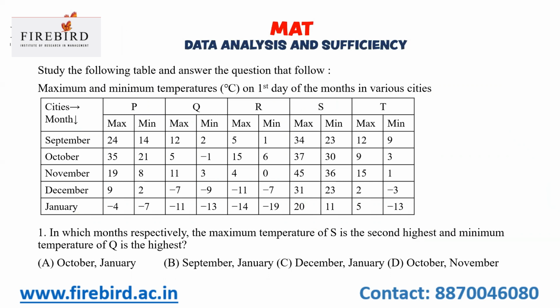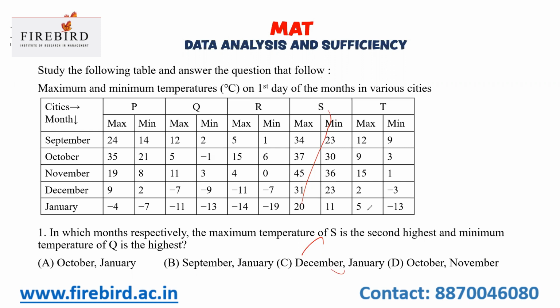The first question is: in which months respectively is the maximum temperature of S the second highest and the minimum temperature of Q the highest?